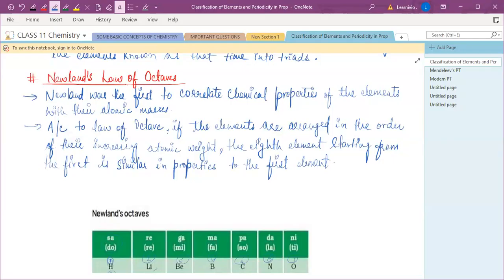That's why it was discarded. That's the major limitation of Newland's law of octaves.